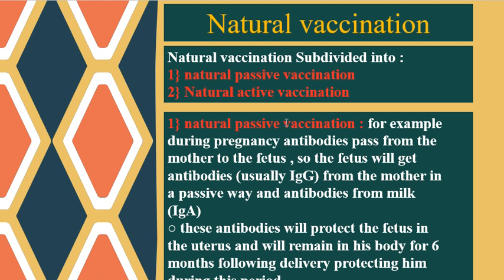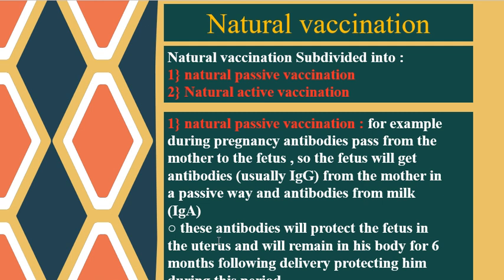Natural passive vaccination, for example, during pregnancy, antibodies pass from the mother to the fetus. So the fetus will get antibodies, usually IgG antibodies. And also lactating mother: milk from mother to the baby also provides the baby with IgA.